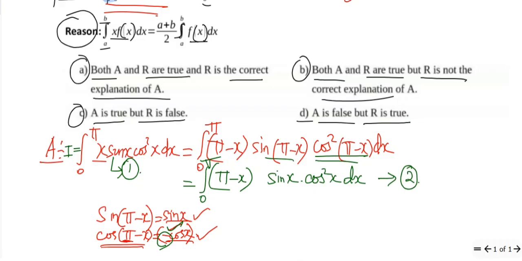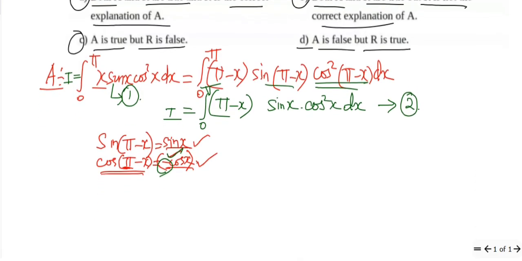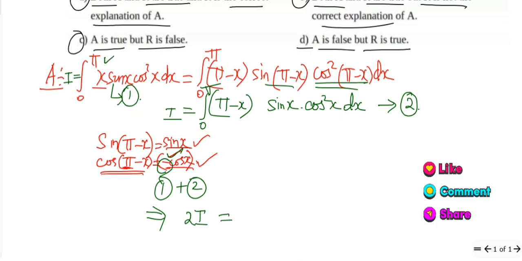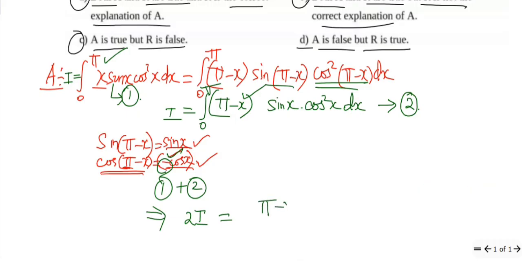For this also we give the name I. So we are labeling them as I throughout. Now we can add them. 1 plus 2 gives us 2I, which is equal to the integral from 0 to pi of the expression, adding pi minus x plus x.